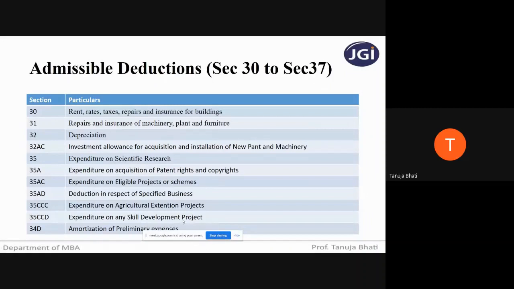Next, amortization of preliminary expenses. What are preliminary expenses?